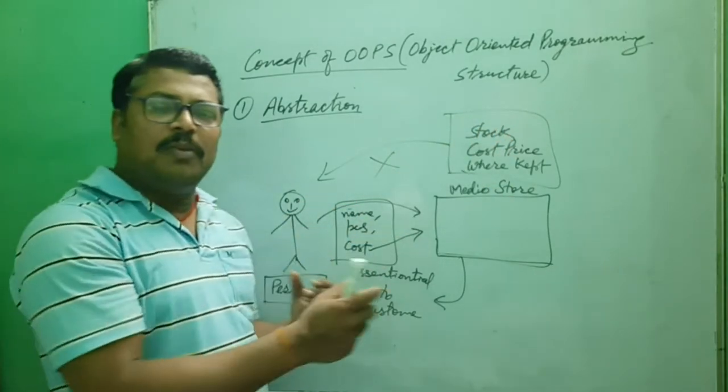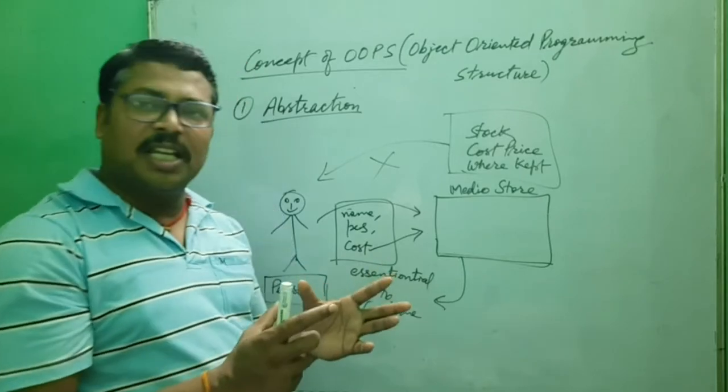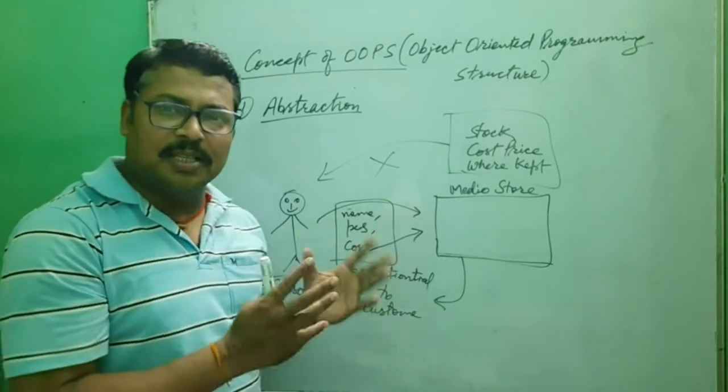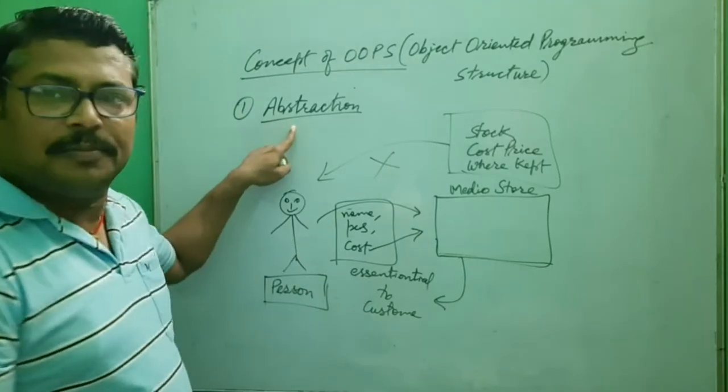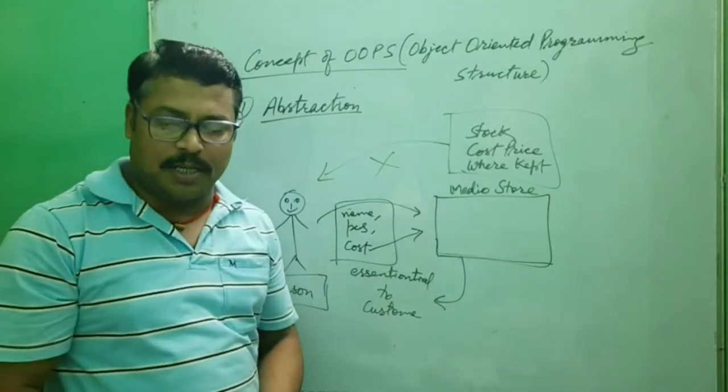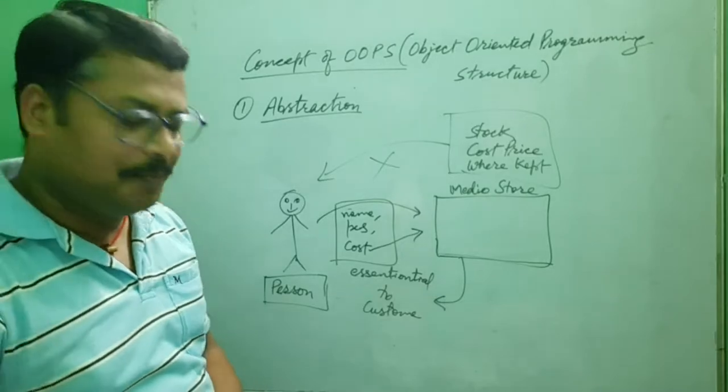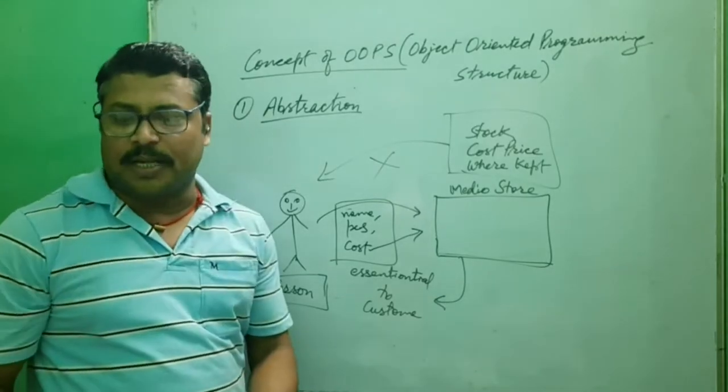When we implement this concept in a Java program, that is known as abstraction.